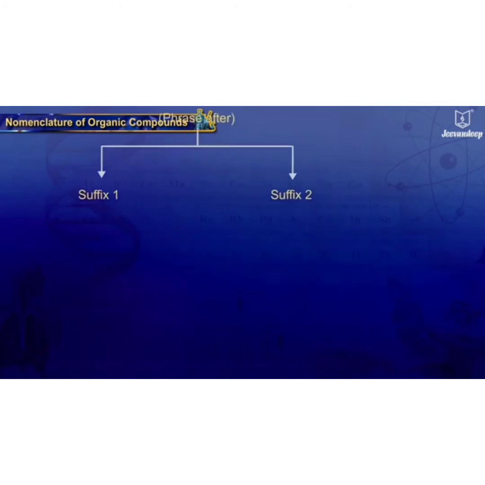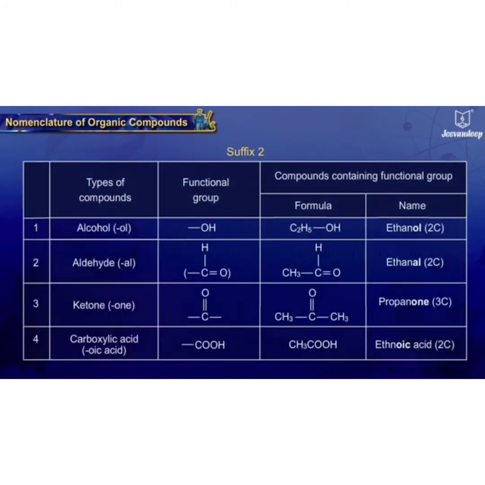Next, suffix 2. This indicates the presence and type of functional group. Suffix for alcohol is -ol. Suffix for aldehyde is -al. Then suffix for ketone is -one. And suffix for carboxylic acid is -oic acid.